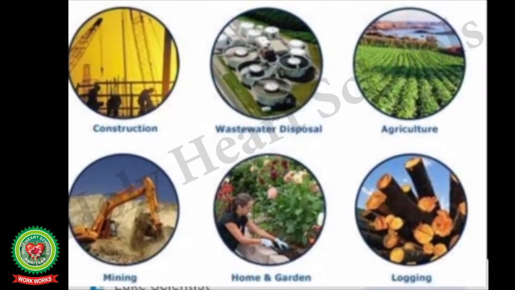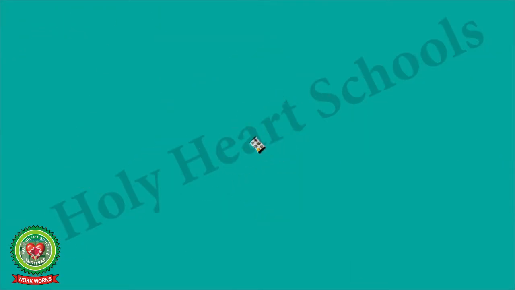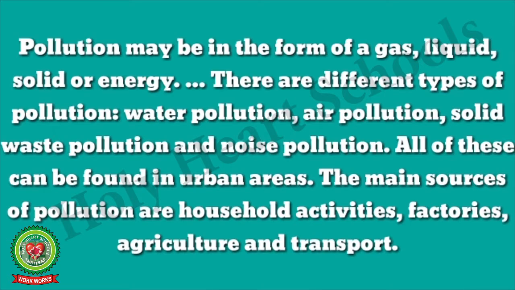Children, we already know that construction activities, wastewater disposal, agriculture, mining, home and garden waste, and logging are the main sources of pollution. Now let us study them in detail. Pollution may be in the form of gas, liquid, solid or energy.